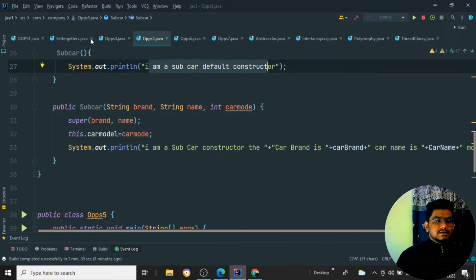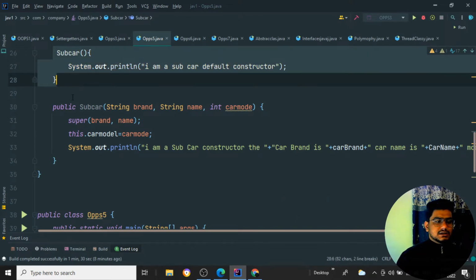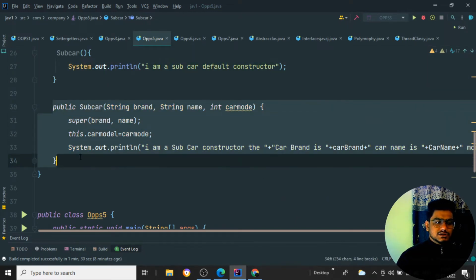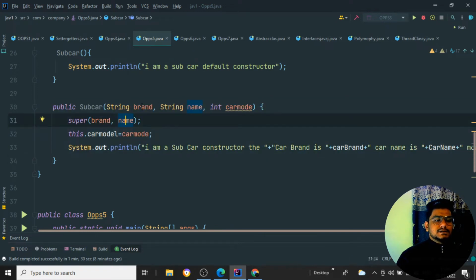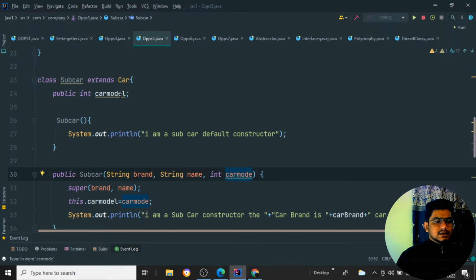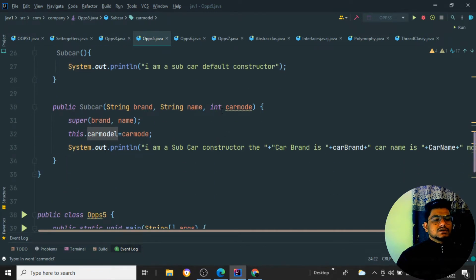Then same as well, this is one without-parameter constructor, and along with it we are defining one parameter constructor. What it does means it will take a brand, it will take the name, and it will take the car model. So whatever the car model will be there, it will set it over here.